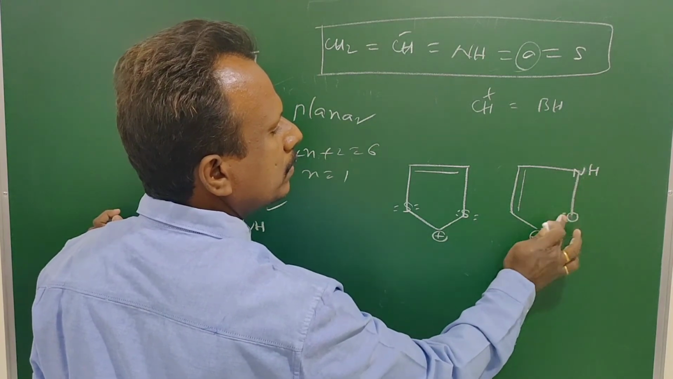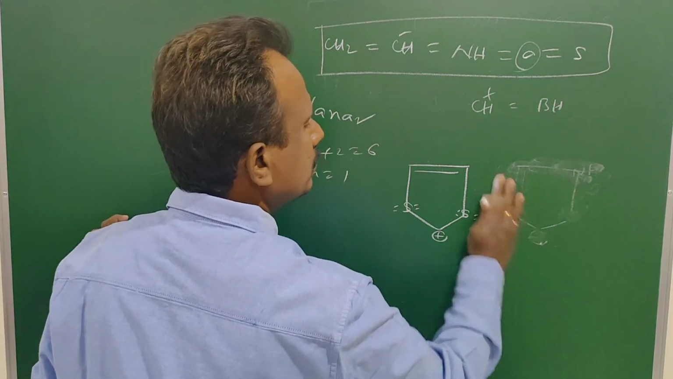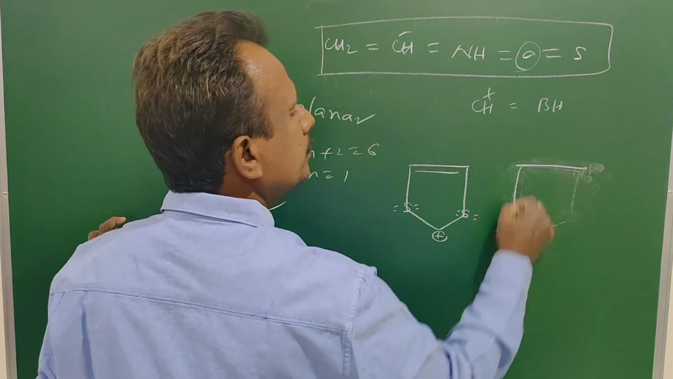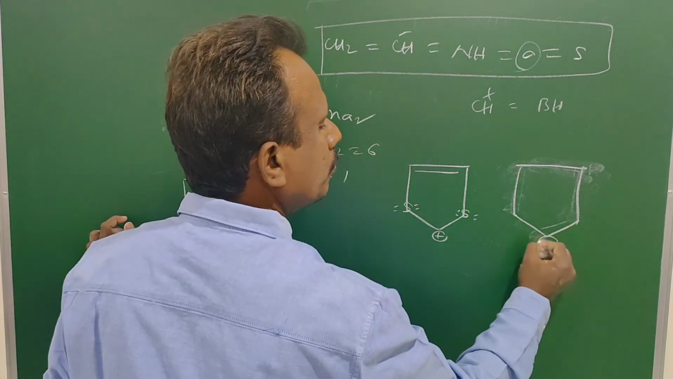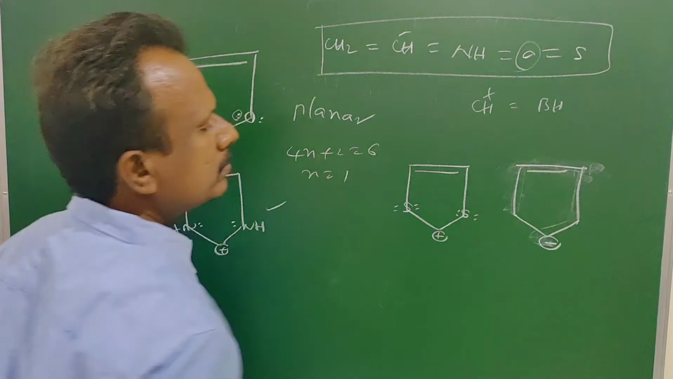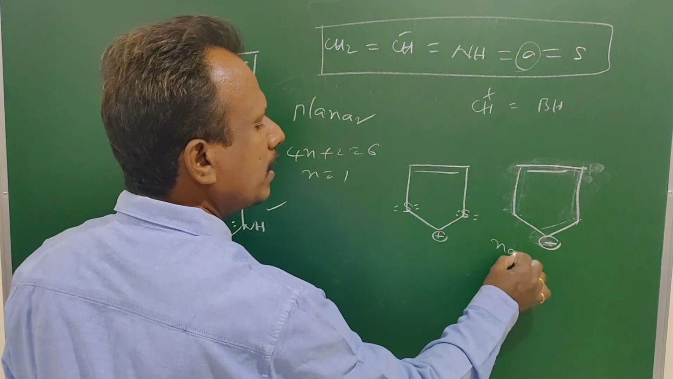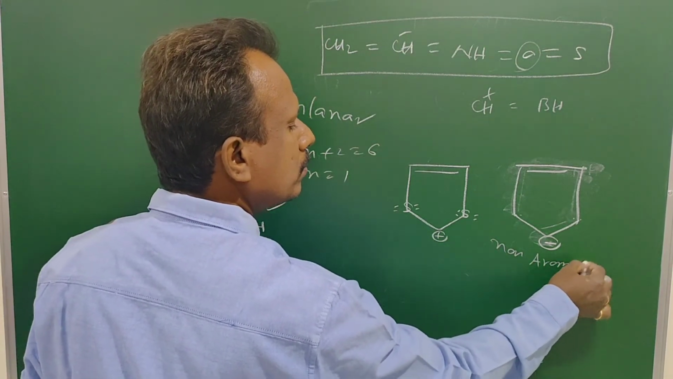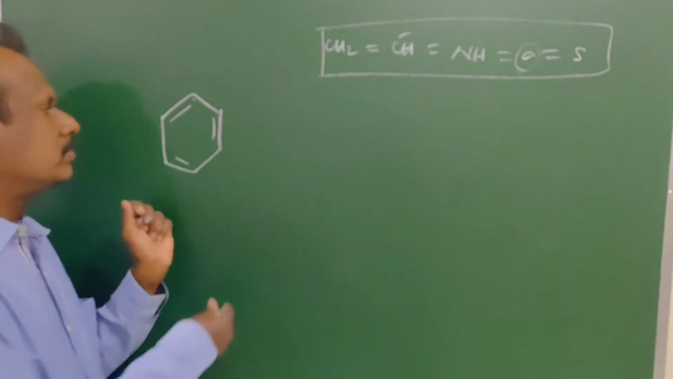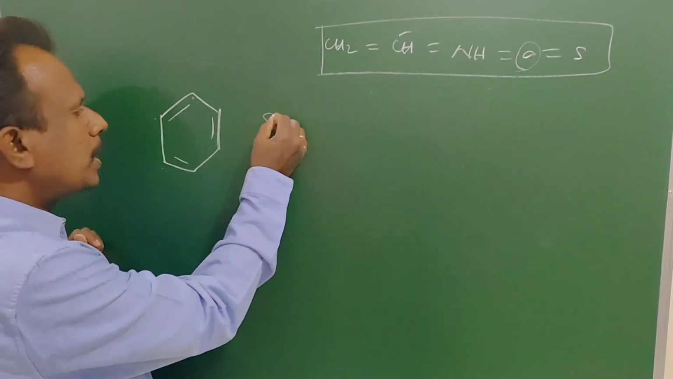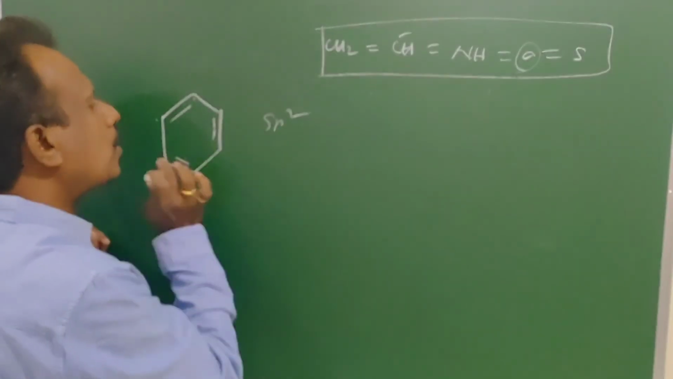Here, for example, C minus, pi bond. These are sp3 carbons, so it is non-aromatic. This is benzene. All carbons are sp2, so planar. The number of delocalized pi electrons is 6, so it is aromatic.